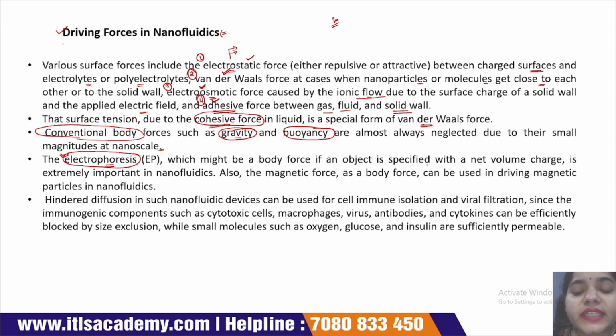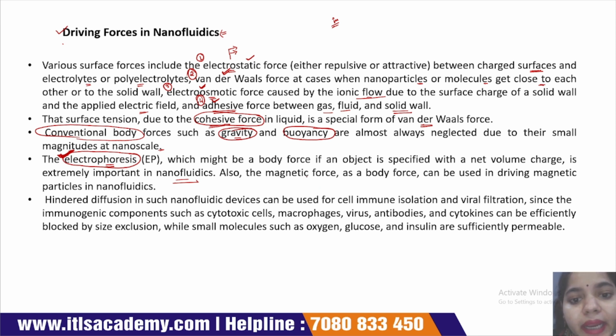If an object has a net volume charge, it is extremely important in nanofluidics.